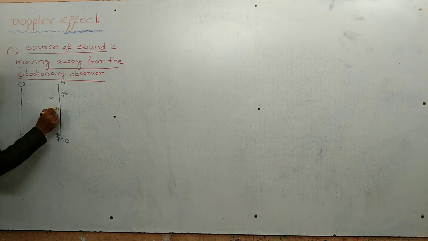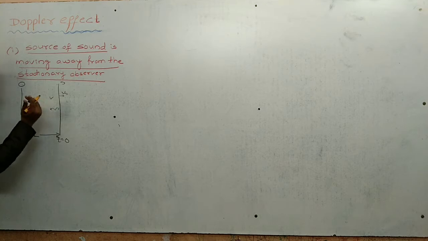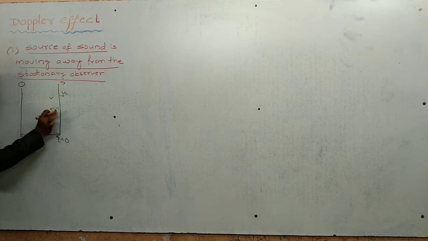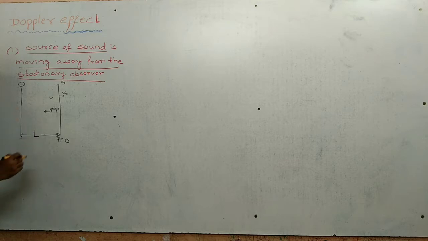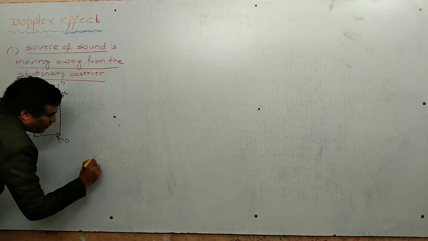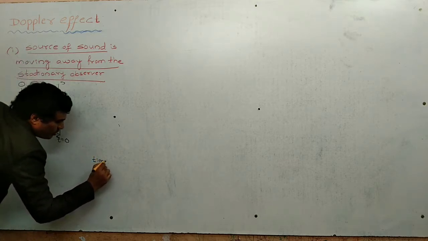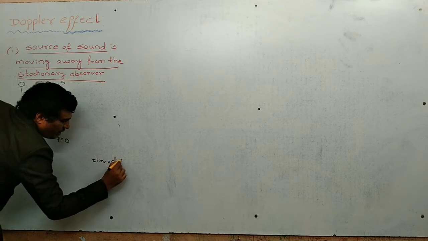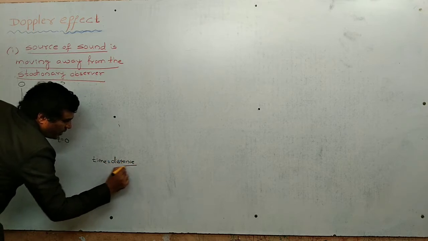Now it produces one sound wave, the first crest. It takes some time to reach the observer. What is the time taken by the first crest to reach the observer? Time formula: time equals distance by speed.